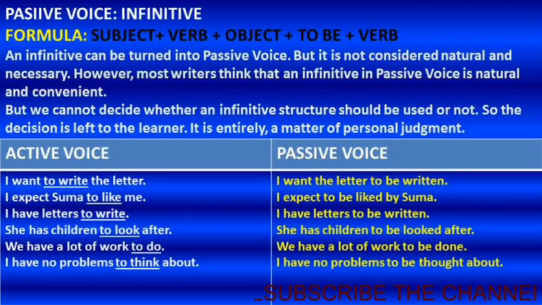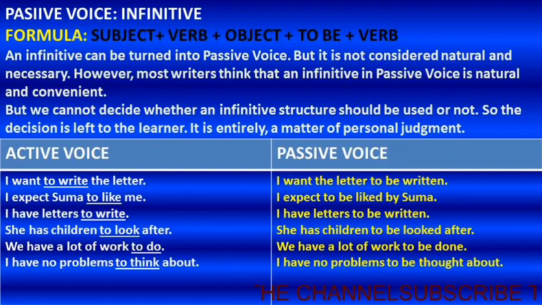Then let's move on to some other sentences which have infinitives in them. How can we change them into passive voice? Look at the formula: subject plus verb plus object plus to be plus verb. An infinitive can be turned into passive voice, but it's not considered natural and necessary.